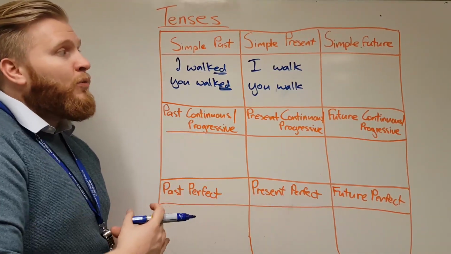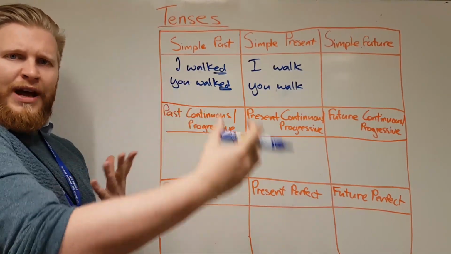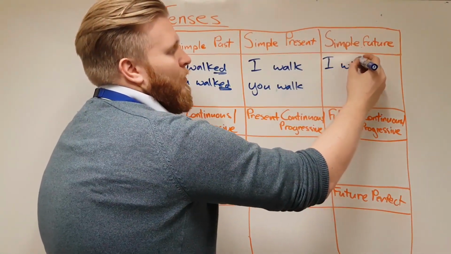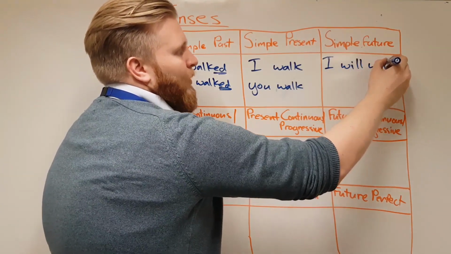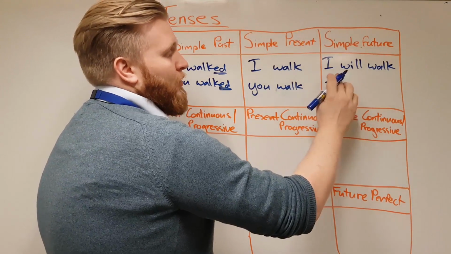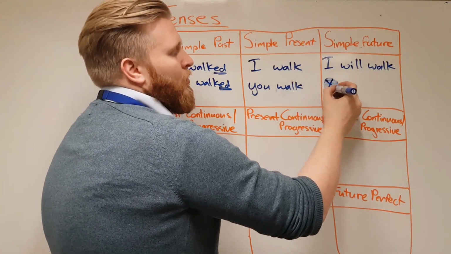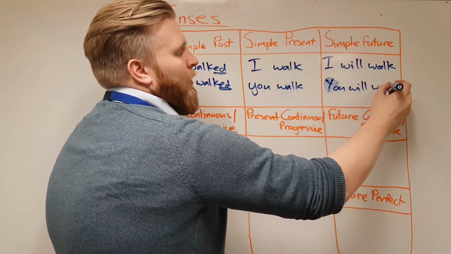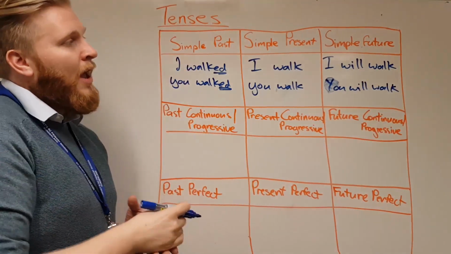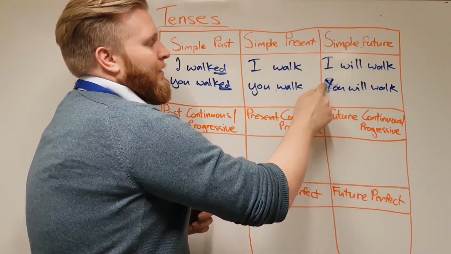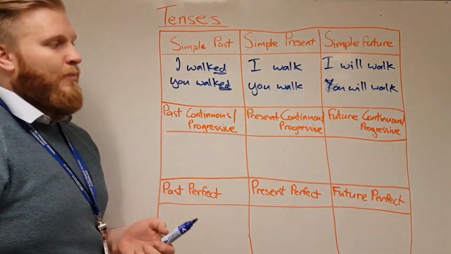In the future, if we talk about walk, we're talking about something that's going to happen in the future. So it would simply be something like I will walk. So it hasn't happened, it's not happening now, it's going to happen. We're doing you down here. So you will walk. That's the easiest way to spot the three tenses. So we've got the future, past and the present, simple ones there.